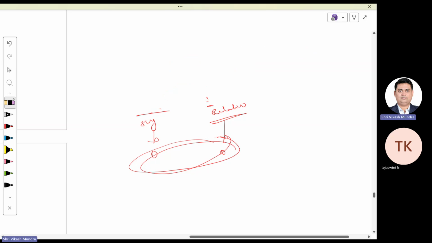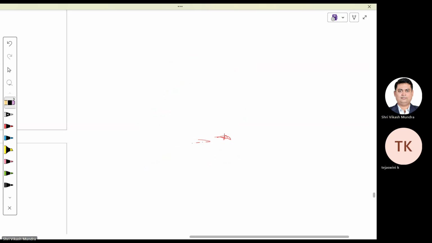One more example. Suppose I have a house property. This house property belongs to me. Who is the owner of this house property? Vikas Mundra is the owner.